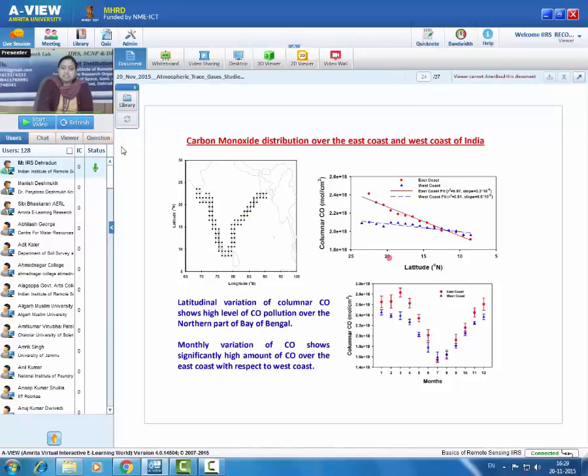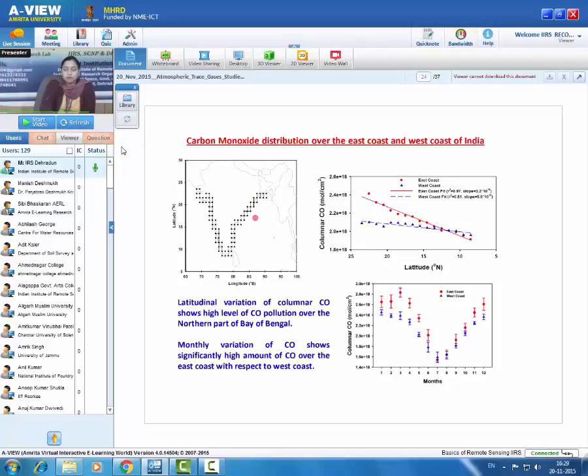And in this plot, these average data are plotted with respect to latitude. This clearly shows that for latitude less than 15 degree north, values are almost comparable across India. However, there is a big difference between east coast and west coast when we see variation for latitude more than 15 degree north. What is the reason? Because a high level of pollution is being injected from the Indo-Gangetic plain.